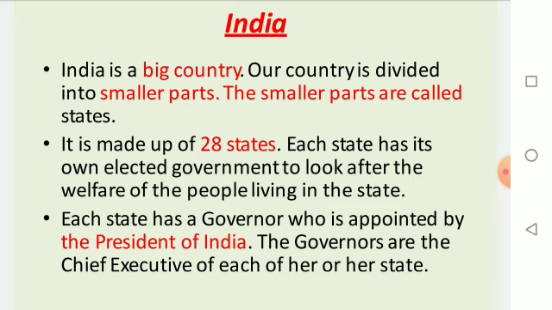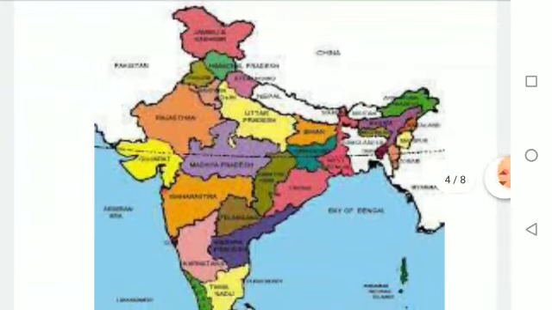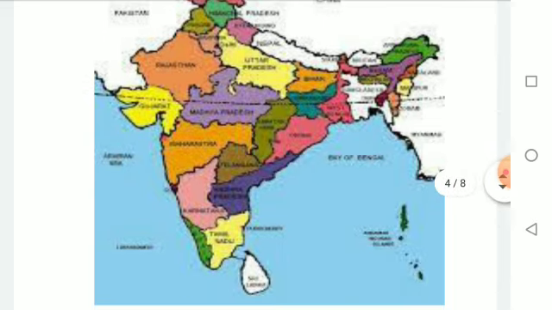Each state has a governor who is appointed by the President of India. The governor is the most senior person of the state. The governors are the chief executive of each state. See, this is the political map of India, showing all 28 states and 9 union territories along with their capitals.